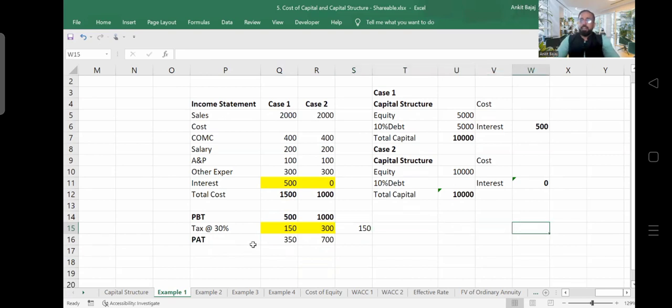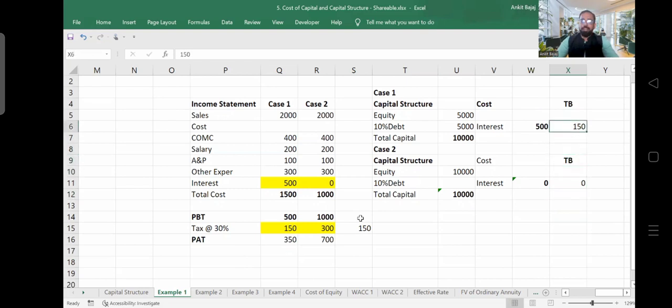Now, in this case, if I ask you, what is the tax benefit amount? Tax benefit means you are paying less tax to the government, right? So how much tax benefit are you receiving here? You are receiving tax benefit of 150. Here you are not receiving any tax benefit, right? In this case, your tax benefit is going to be 0, right?